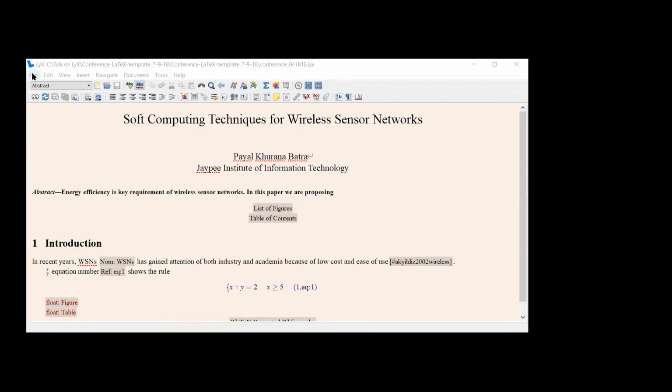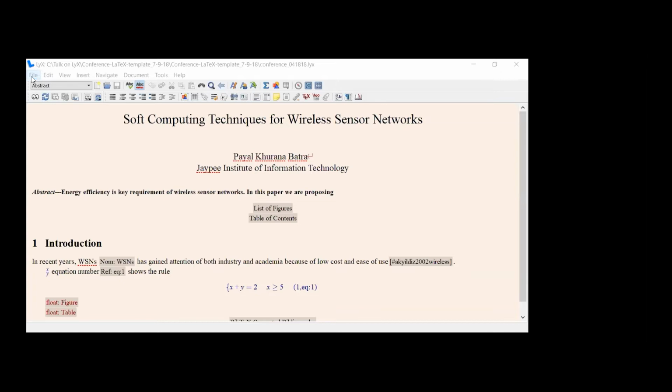For writing any IEEE, Springer or Elsevier article, you have to go to the corresponding website and ask for the TeX archive, or you can say the TeX zip file for writing code in LaTeX. So you will get a link for downloading the .zip file.